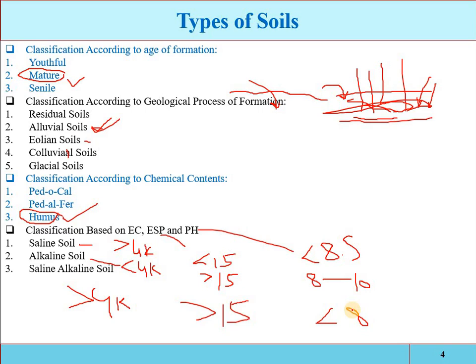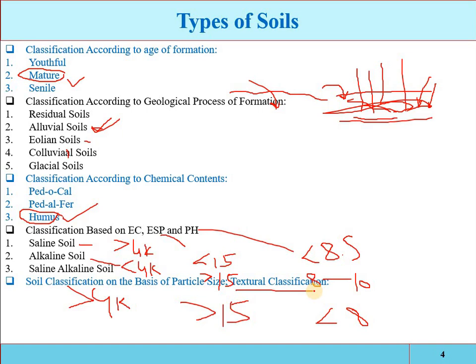Then we have the next classification of the soil based on particle size. That is the most important one, called the textural classification. A composite soil can be classified on the basis of particle sizes, depending upon the percentage of sand, silt and clay. That is, how much percentage of sand, silt and clay is present in a composite mixture.